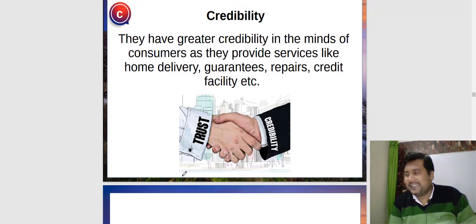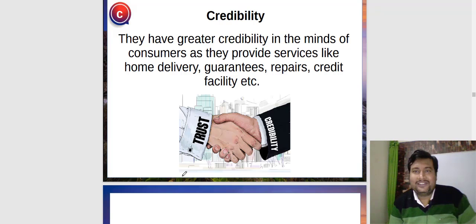Suppose a person is giving a guarantee of 1 year on a particular product, that if anything has happened within 1 year, I will change the product. But that is cheap jacks, which come in the seasons only. And after 2 months, your product stops working. Where will you search for them?